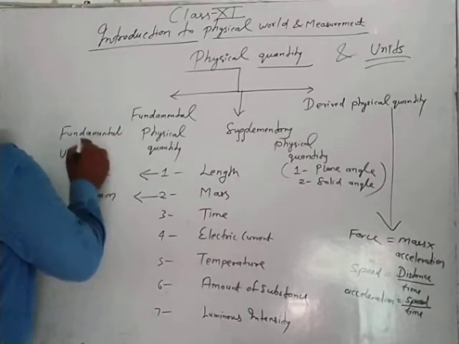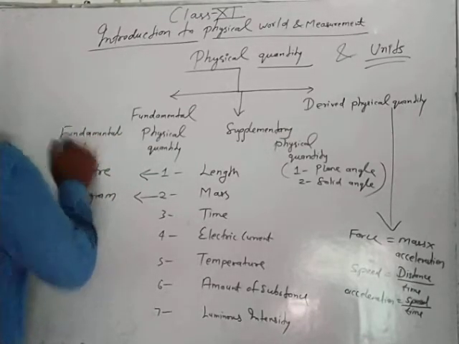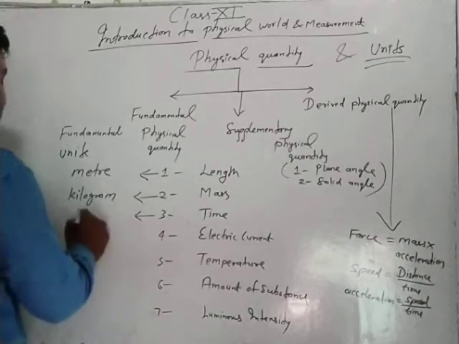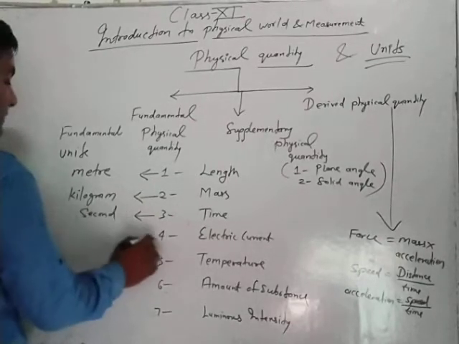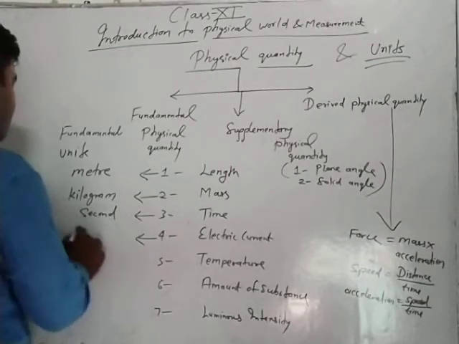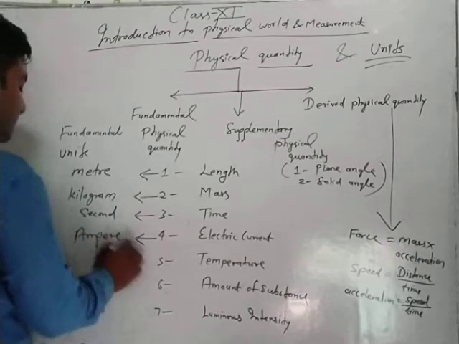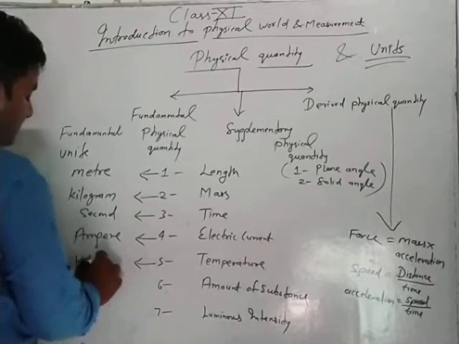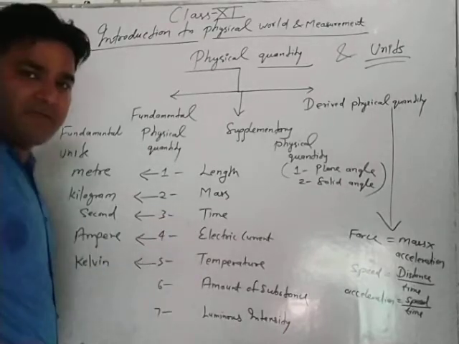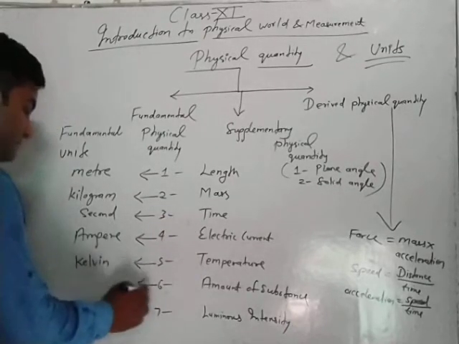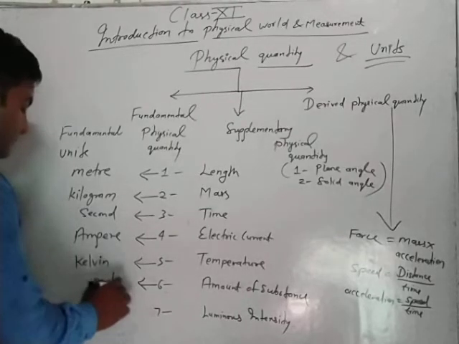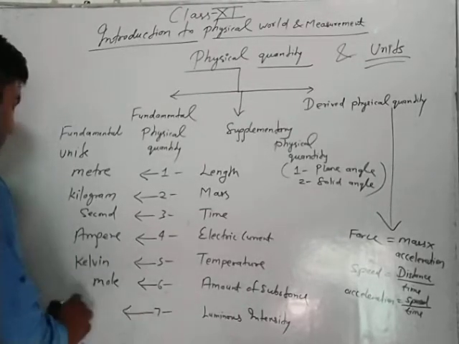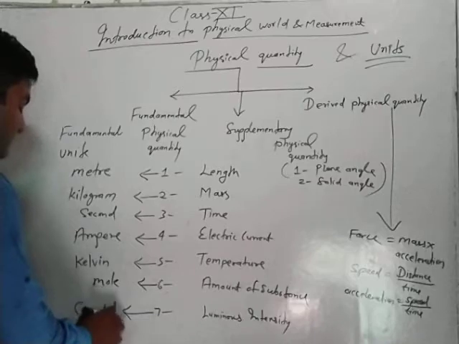Time is measured in second, electric current is measured in ampere, and temperature is measured in Kelvin. Kelvin is the standard unit, and Celsius also has a unit. Amount of substance is measured in mole, and luminous intensity is measured in candela.